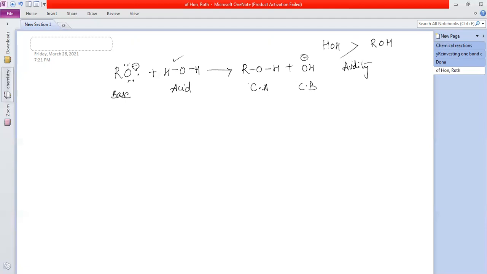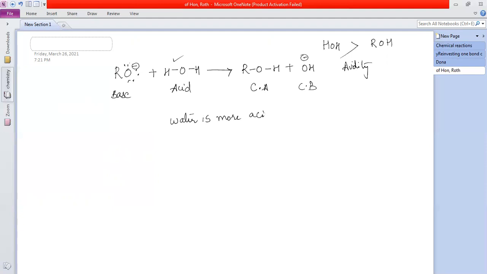If alcohols were more acidic, this should have given the proton and the backward reaction should have taken place. Right? But the reaction which is observed is this thing. So from the above reaction, water is more acidic. And which is more basic? Alkoxide or OH minus?